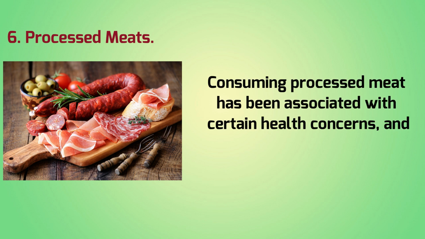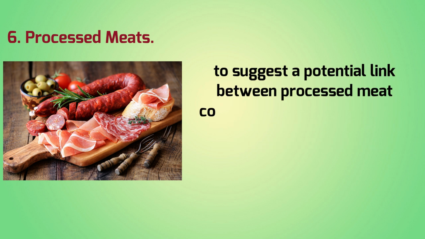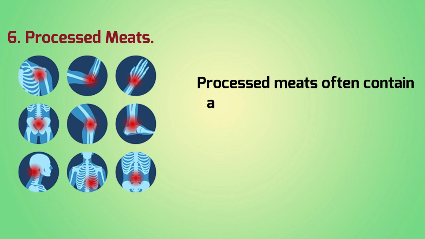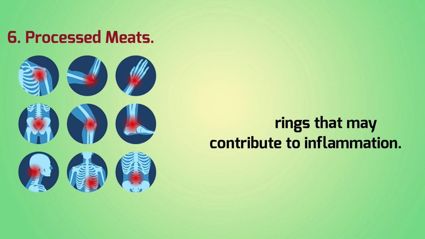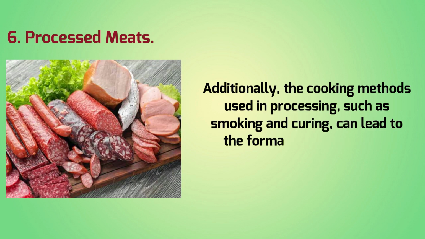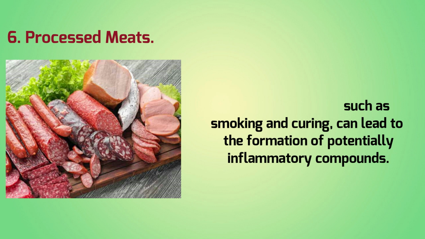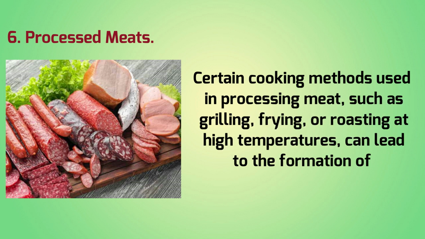Number 6. Processed meats. Consuming processed meat has been associated with certain health concerns, and there is some evidence to suggest a potential link between processed meat consumption and an increased risk of certain inflammatory conditions, including arthritis. Processed meats often contain additives, preservatives, and flavorings that may contribute to inflammation. Additionally, the cooking methods used in processing, such as smoking and curing, can lead to the formation of potentially inflammatory compounds.